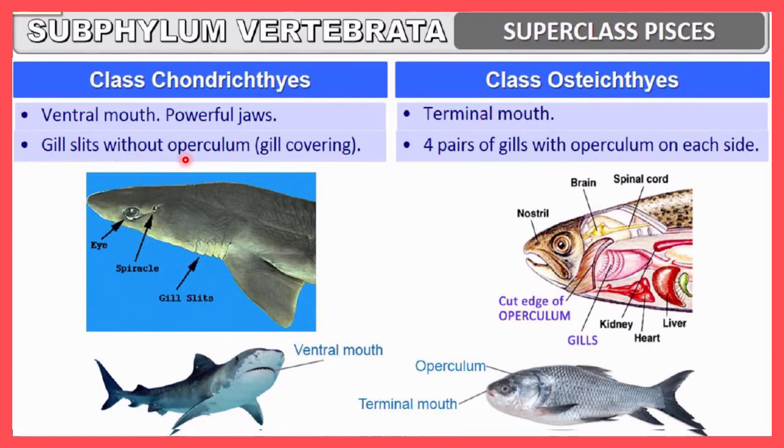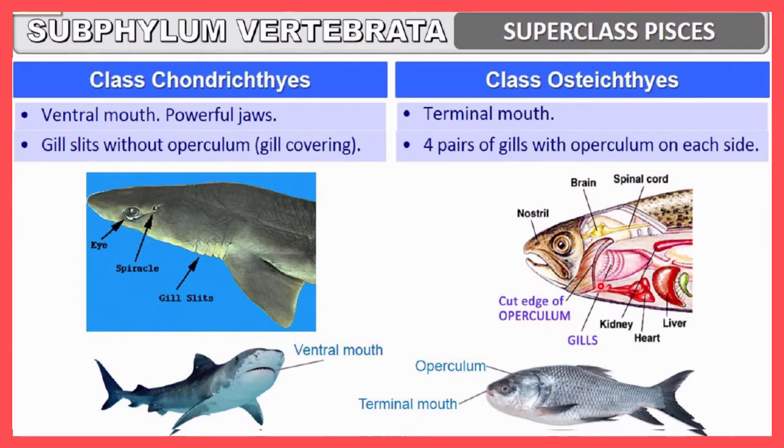Here gill slits are without operculum. The operculum is the covering structure which covers the gills. Here the cover is not present. The gill slits will be totally open, naked gill slits, so the operculum is totally absent. Gill covering is not present. But in the case of Osteichthyes, there are four pairs of gills with operculum, meaning they will be covered with the operculum.